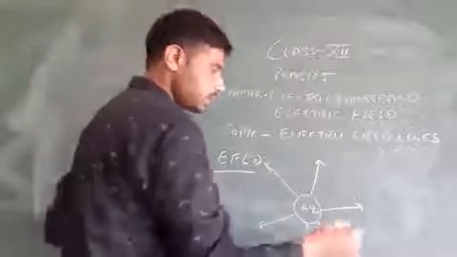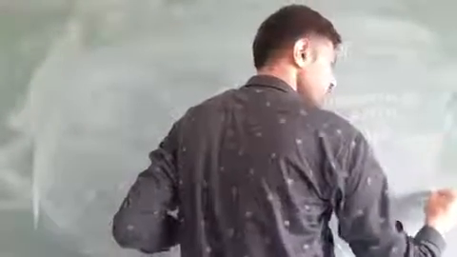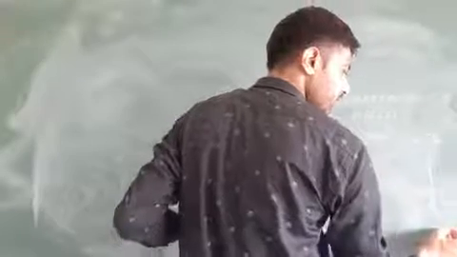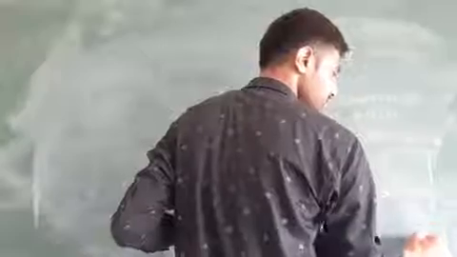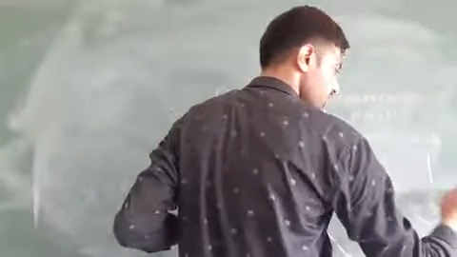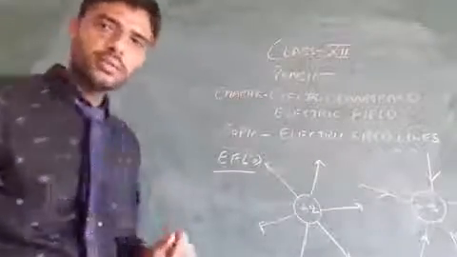And if this is a negative charge, then the direction of electric field line is like this. This is the direction of electric field line for a negative charge.